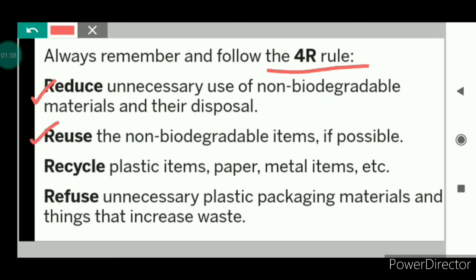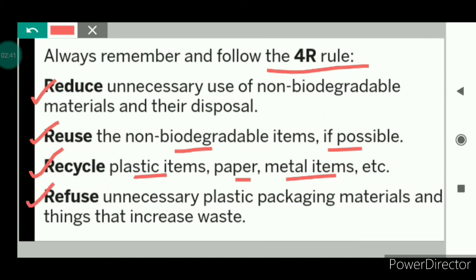Second is reuse. Reuse the non-biodegradable items if it is possible. Another one is recycle. Recycle plastic items, paper, metal items, etc. Recycle means collecting and processing the waste to make new products. So the plastic items, paper, metal items, etc., should be recycled.